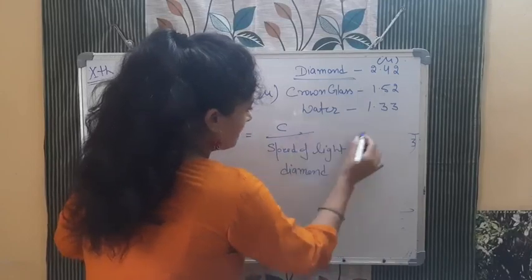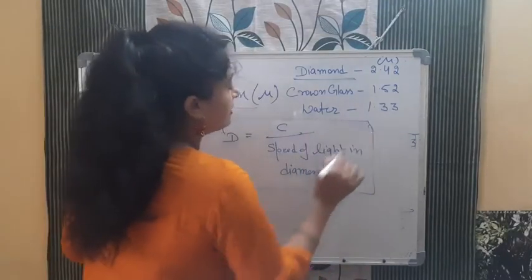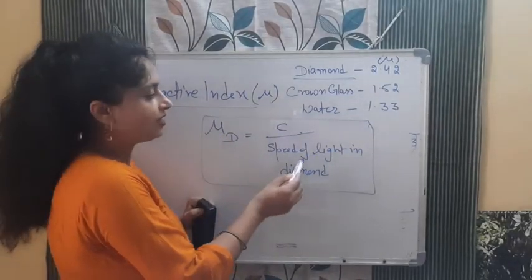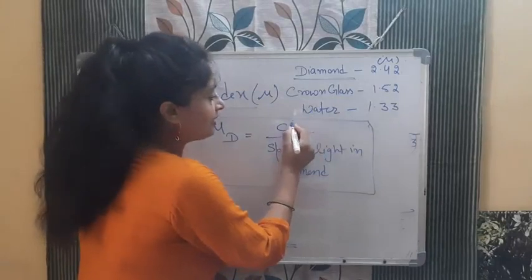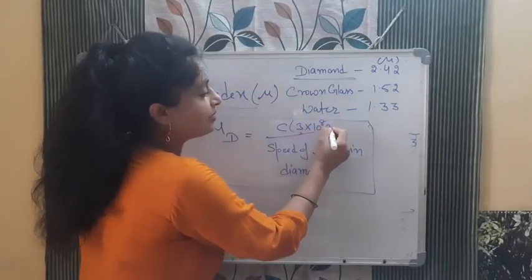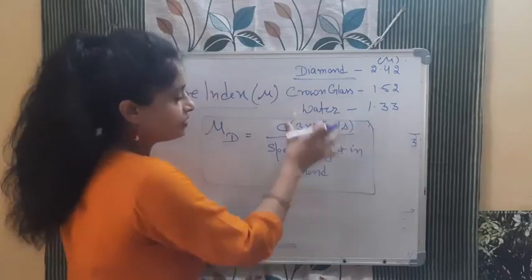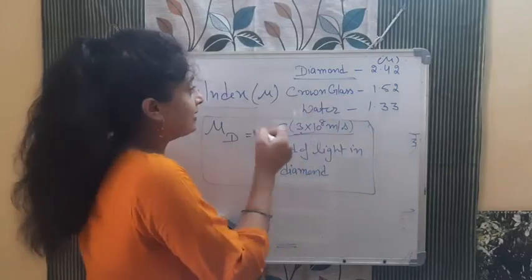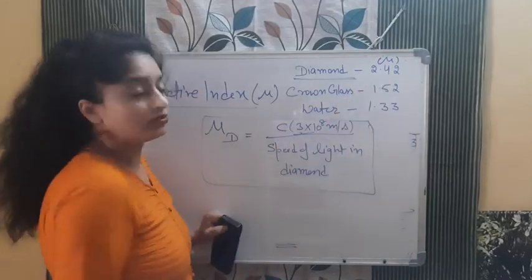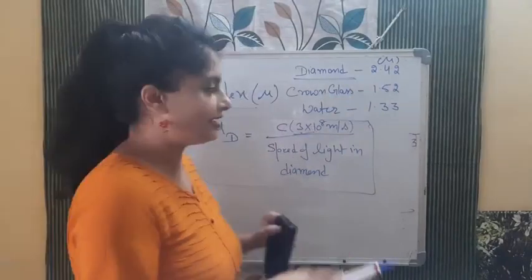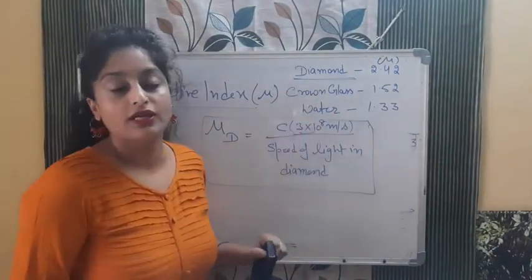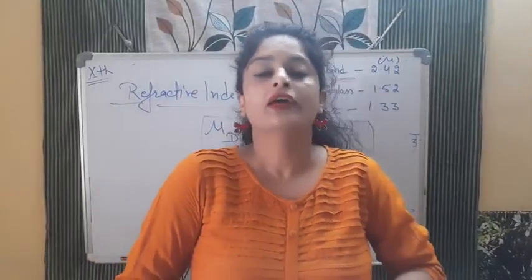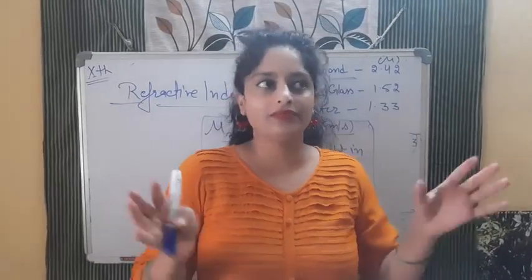This will be the formula, with the speed of light in diamond. So if in a numerical they give you the speed of light in diamond and ask for the refractive index of diamond, you can put in the value. This value you all know, and if you don't, then remember it: 3 into 10 raised to the power 8 meter per second. Divide it and you will get the answer. Or they can say that the refractive index of diamond is 2.42 and ask you to find the speed of light in diamond. In that case you know this value and can calculate it. So simply, refractive index is the ratio of the speed of light in one medium to the speed of light in another medium. This is a simple definition.